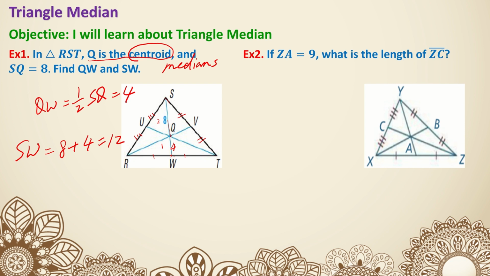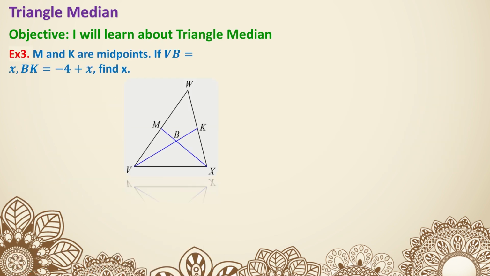CA is 9. Well, you can see all of these are indicating they're all midpoints, which means all three lines inside the triangle are all medians. ZA is this portion, it's 9, and it's asking what is the length of ZC. So typically, instead of finding ZC right away, you can always choose to find the shorter portion first. If ZA is 9, that makes AC 9/2 or 4.5, because it's going to be half of ZA. And then ZC is just going to be ZA plus AC, which is 13.5. That's example 2. Moving on.